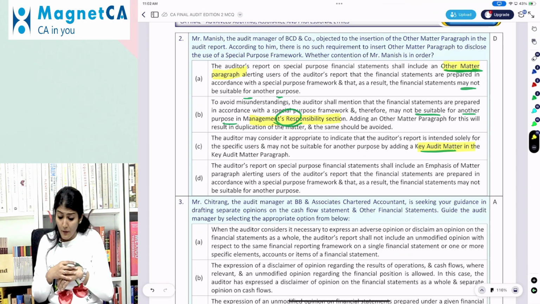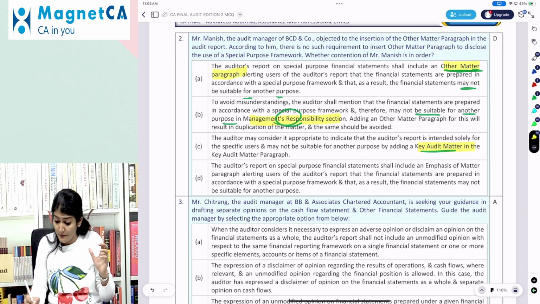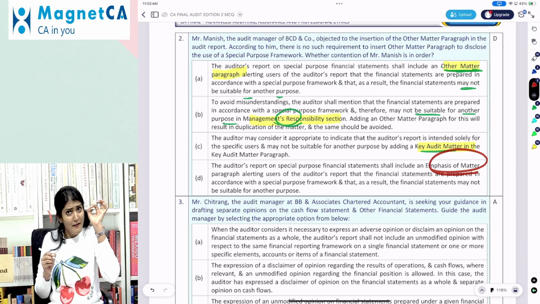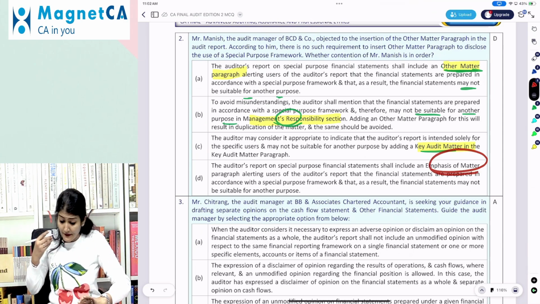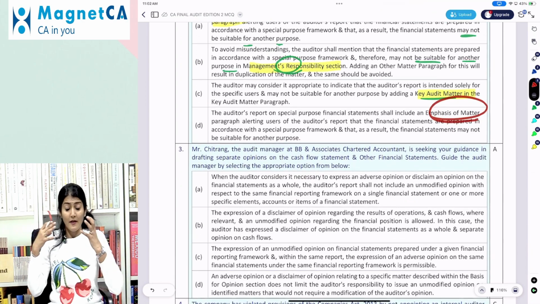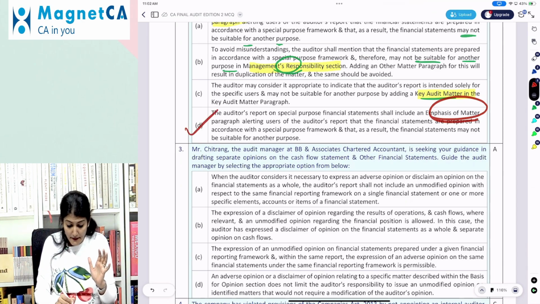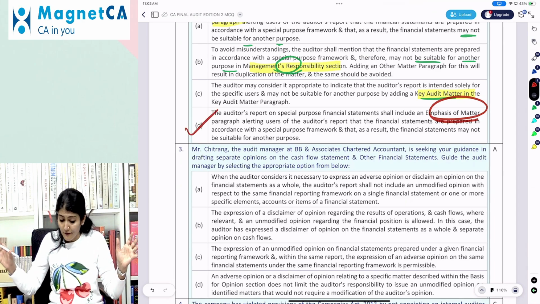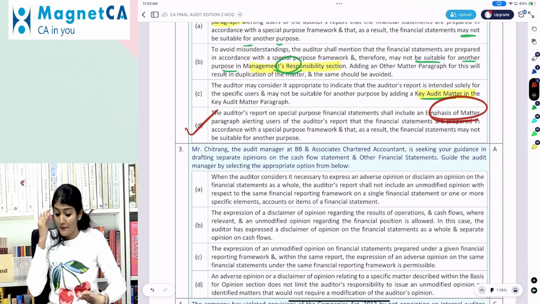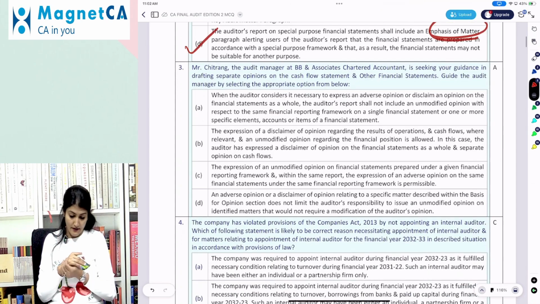The auditor's report on special purpose financial statements will include an emphasis of matter, alerting the users that the financial statements are prepared in accordance with the special purpose framework and as a result they may not be suitable for another purpose. Right? So it comes under the emphasis of matter paragraph.